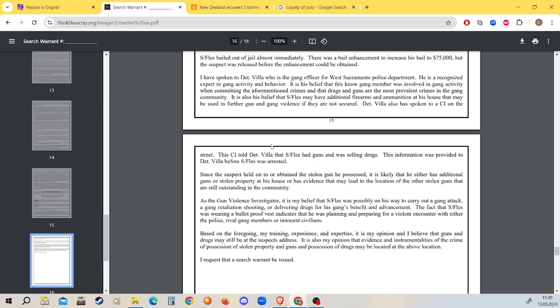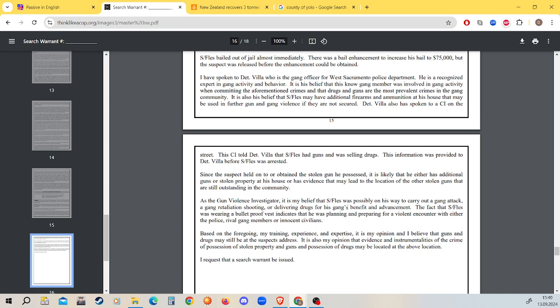he either has additional guns or stolen property at his house, or has evidence that may lead to the location of other stolen guns that are still outstanding in the community. As the gun violence investigator, it is my belief that S. Flores was possibly on his way to carry out a gang attack, a gang retaliation shooting, or delivering drugs for his gang benefit and advancement. The fact that S. Flores was wearing a bulletproof vest indicates that he was planning and preparing for a violent encounter with the police, rival gang members, or innocent civilians.